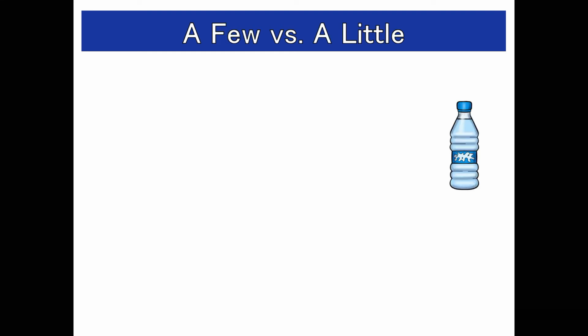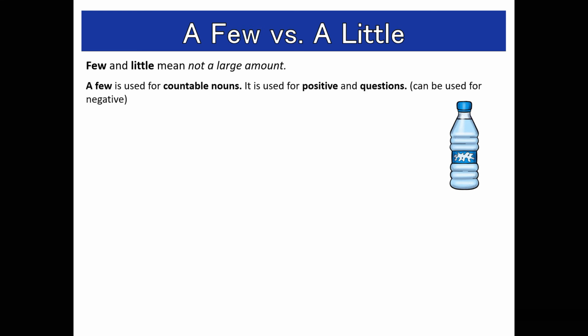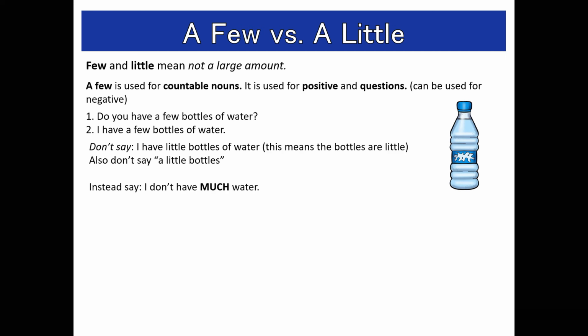Now, a few and a little. Few and little mean not a large amount. A few is used for countable nouns. It is used for positive and questions, and it can be used for negative. You have a bottle of water, a few bottles of water. I have a few bottles of water. Don't say I have little bottles of water. This means the bottles are little. Also, don't say a little bottles. Instead, say I don't have much water.